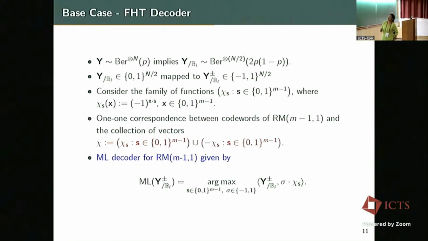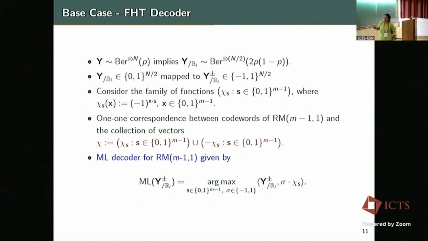So if we go to analyzing the FHT decoder, I'm just going to introduce some notation. Let's say we are analyzing second order. I did the projection, I'm at the first order, and I have to do analysis for the FHT decoder, right? So if I have a y which is Bernoulli p, then the projection will have a Bernoulli which is 2p times 1 minus p. That is one. The second, the projections we are going to map to plus minus 1 instead of 0, 1, okay? Using the regular normal mapping that we have.